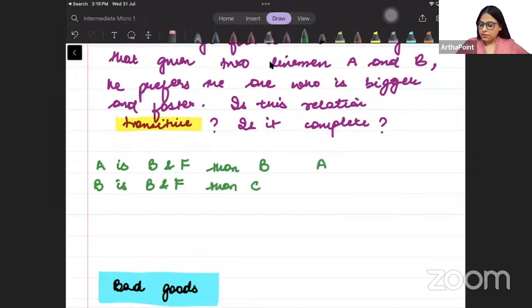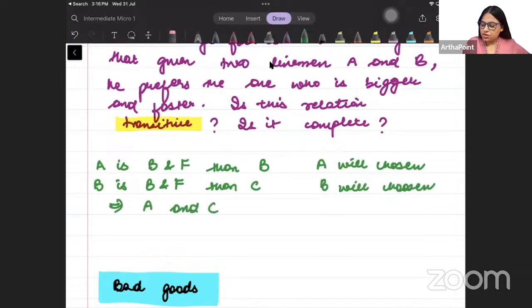तो क्या होगा? A will be chosen over B. B will be chosen over C. तो क्या हम कह सकते हैं कि if A and C are given, तो A will be chosen? Yes. If A is bigger and faster than B, A B के मुकाबले में ज्यादा बड़ा और ज्यादा फास्ट है. B C के मुकाबले में in comparison to C, he is more bigger and faster. So A will be more bigger and faster in comparison to C. So A will be chosen in comparison to C also. So we can say that this is transitive. हम बोल सकते हैं that these are transitive preferences.